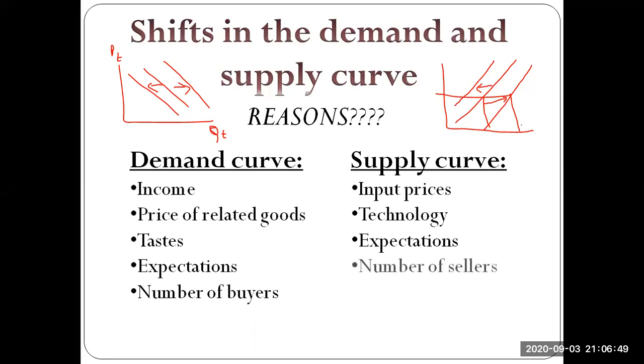And the final is the number of sellers. Again, essentially what happens is I can connect these two points together and I can connect these two points together. So the concept remains the same. The number of sellers can affect it. So if there are two sellers competing for selling their good to the same buyer, both of them might be willing to go as low as possible. They might try to reduce the price level, or what they can do is, given the same price level, they might be willing to sell more. So that might also shift their supply curve. So these are essentially the reasons why the demand curve or the supply curve can shift leftwards, that is inwards, or rightwards, which is essentially outwards.